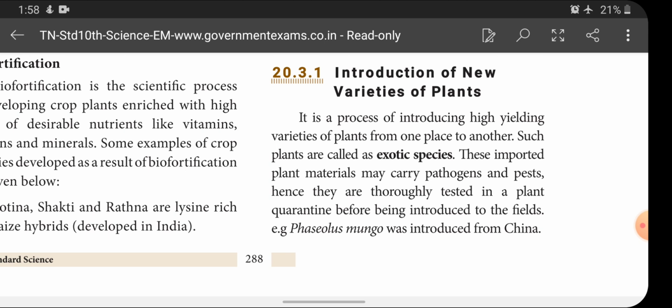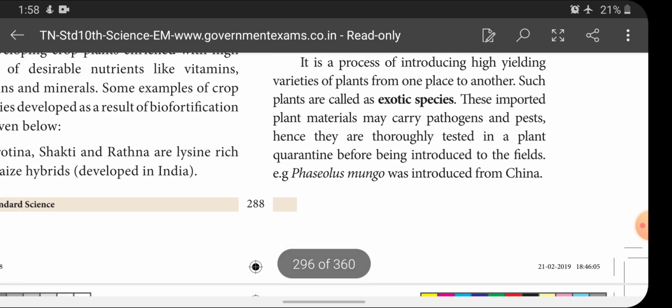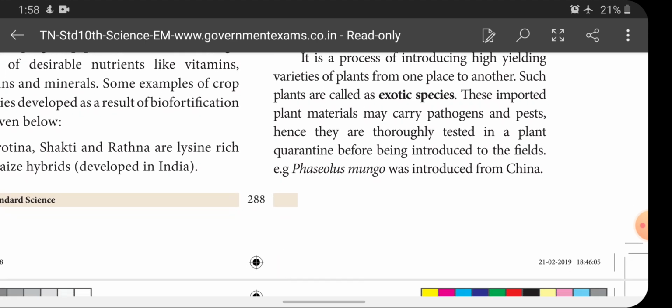These imported plant materials may carry pathogens and pests. Hence, they are thoroughly tested in a plant quarantine before being introduced to the fields. Example: Phaseolus mungo was introduced from China. So when we introduce exotic species into our native land, it may carry some new pathogen and pest, like corona.